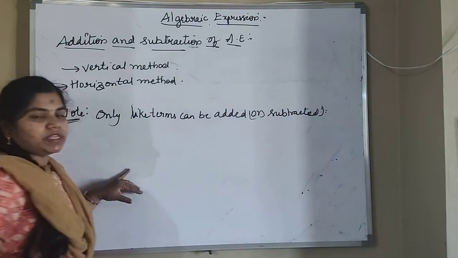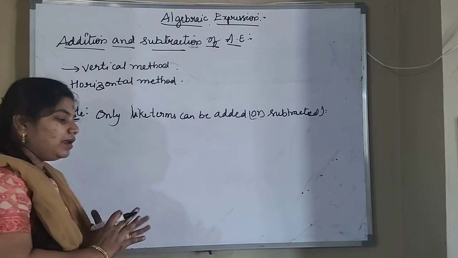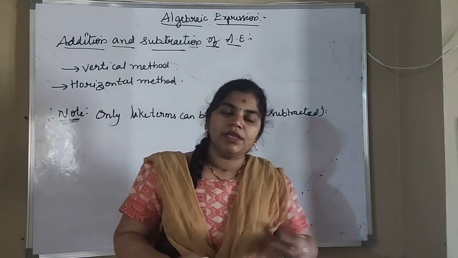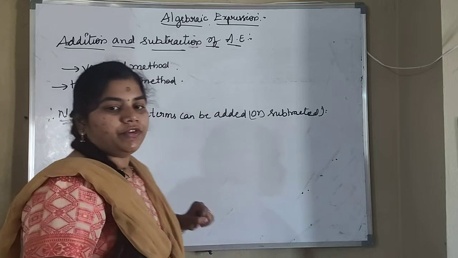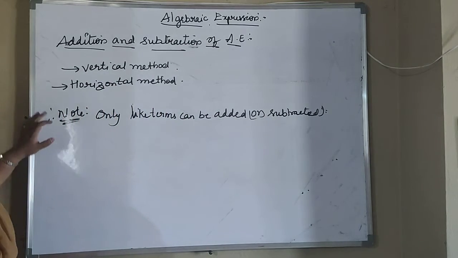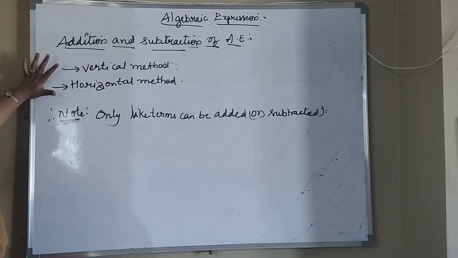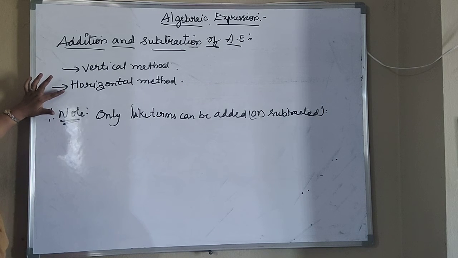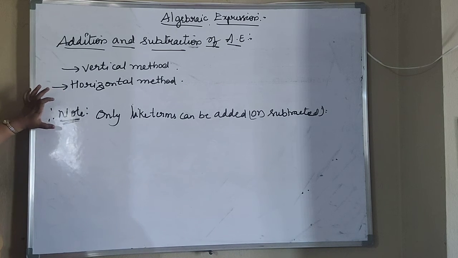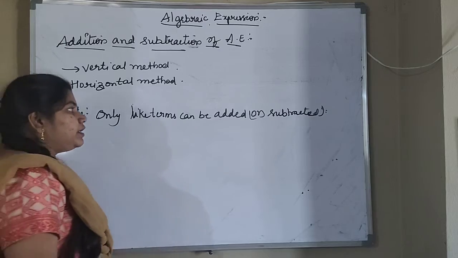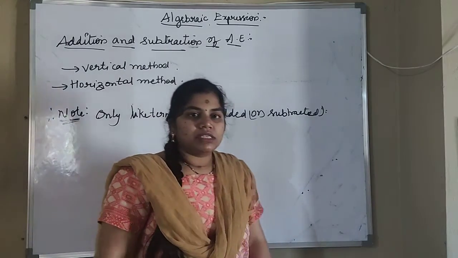Unlike terms we can't add or subtract. So how many different methods are there for addition and subtraction? 2 methods: one is vertical and the other is horizontal. And what is the note here? Only like terms can be added or subtracted.